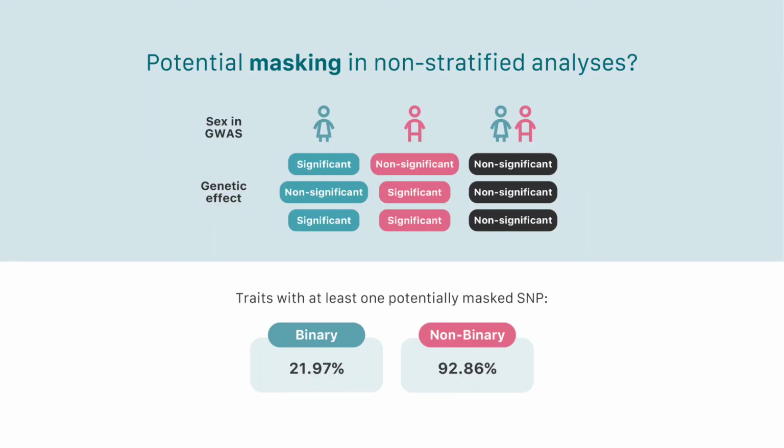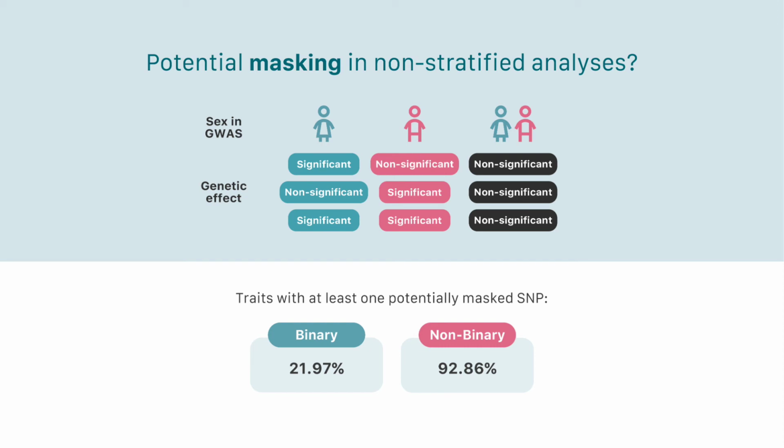Taking this one step further, we looked to assess whether sex-agnostic models could be missing loci of interest. For example, a situation could arise in which a given SNP presents a significant association to a phenotype in one sex but not the other, and as such this added extra noise could lead to a non-significant signal when considering both sexes in a sex-agnostic model. We call this phenomenon masking.